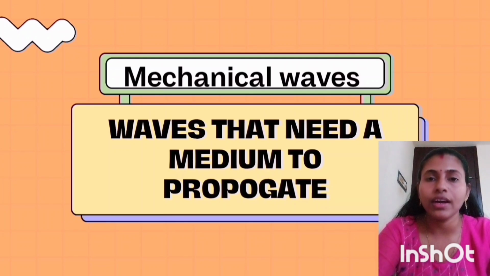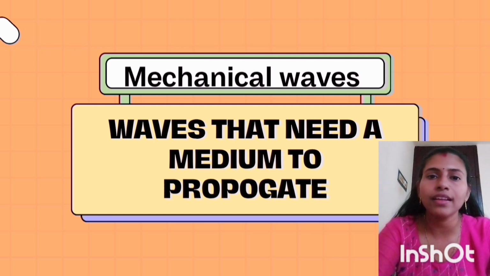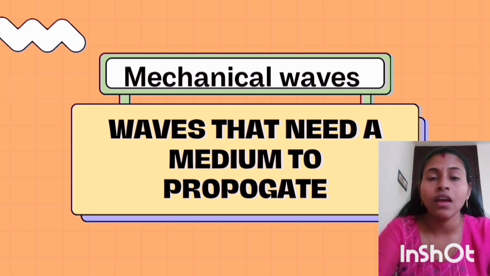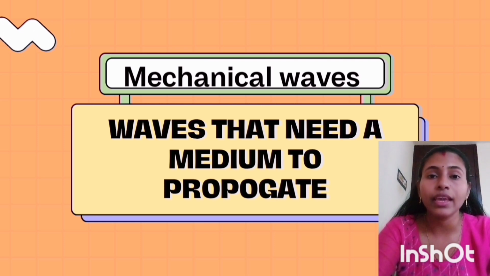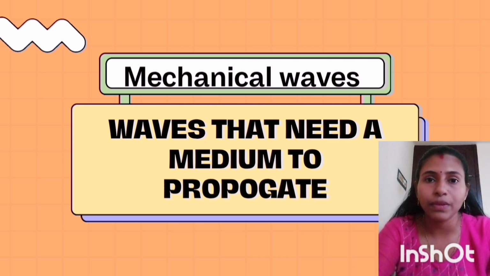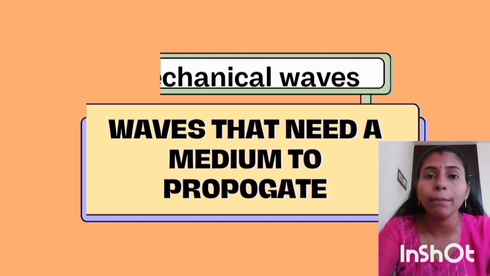Waves which need a medium for their propagation are known as mechanical waves. For example, sound waves and water waves are examples of mechanical waves. On the other hand, electromagnetic waves such as radio waves, light waves, etc. do not require a medium for their propagation. They can travel through vacuum. What is vacuum? An empty space. So in this video, we are focusing more on mechanical waves.